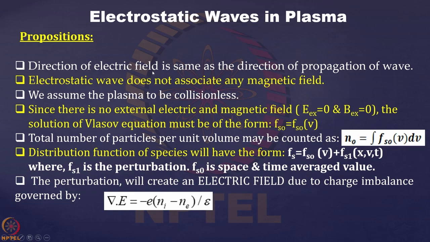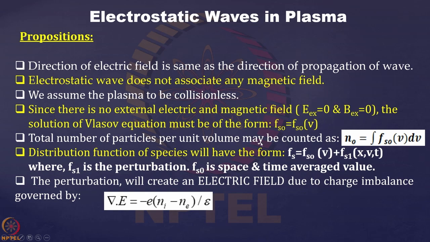What I am saying is that this direction is the same as the direction of propagation of the electrostatic wave. And the electrostatic wave doesn't associate any magnetic field, and we assume that the plasma is collisionless for the time being. And since we have applied no external electric and magnetic field, E external is 0, B external is 0.